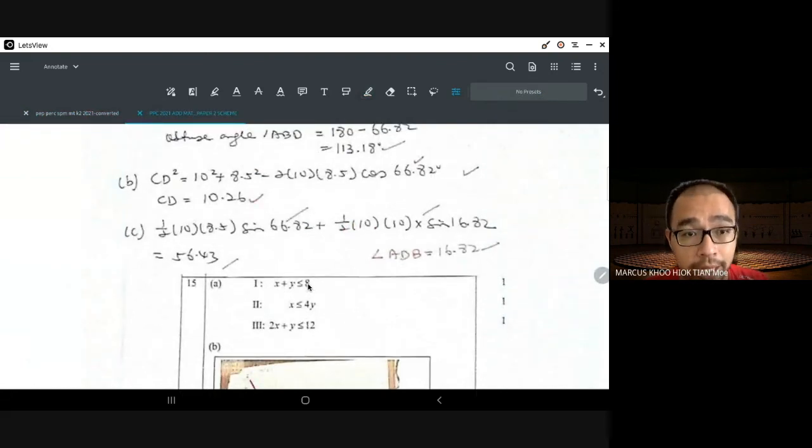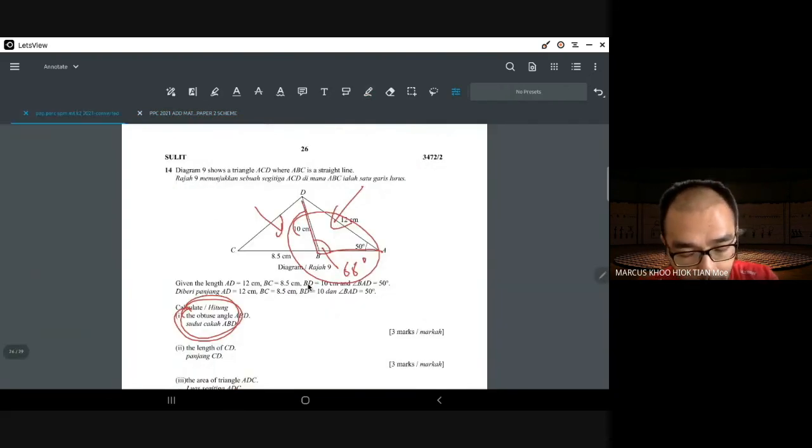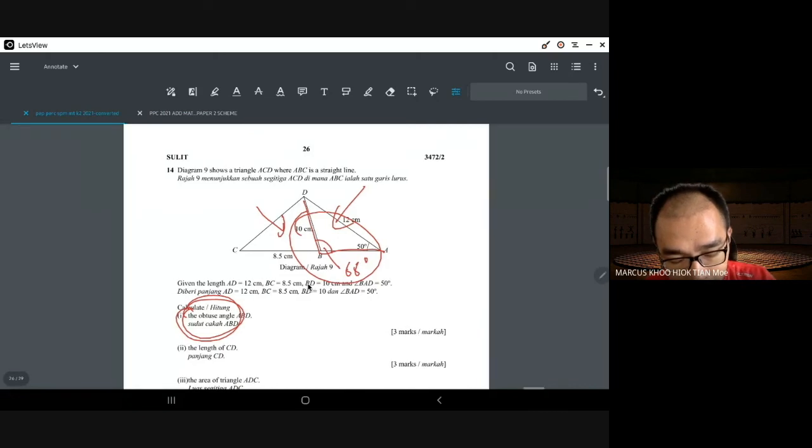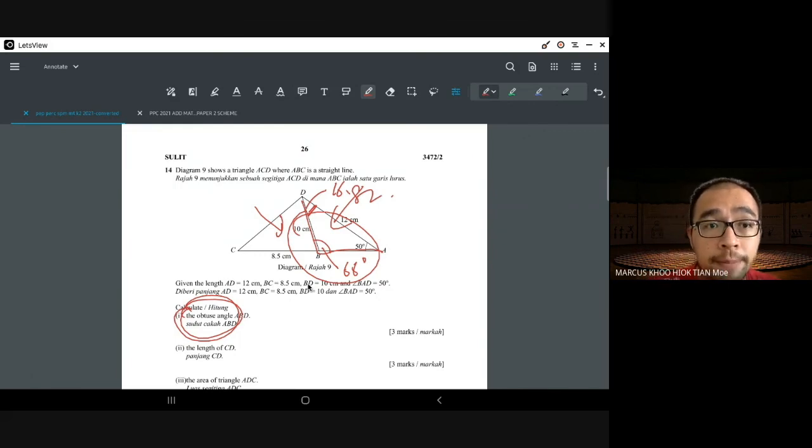You can add together and you get 56.43. This should be centimeters squared. The angle of ADB is 16.82. After you calculate ADB here, it is 16.82. Of course, if you get that correct, then we will give you that 1 mark over there.